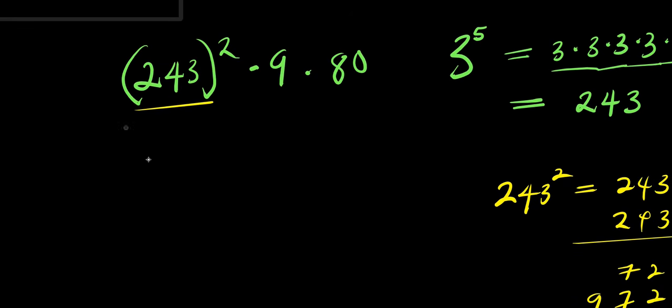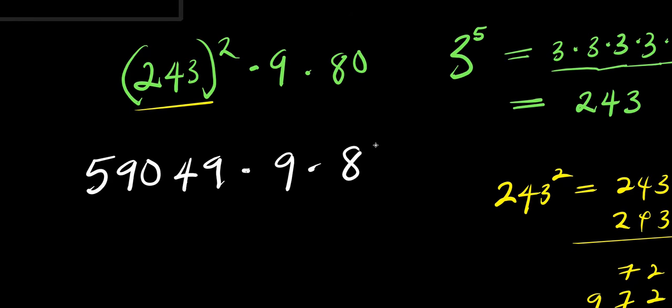So we come over here. This is 594 times 9 times 80.